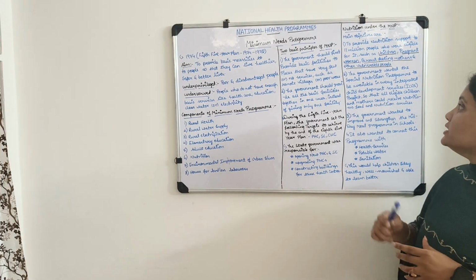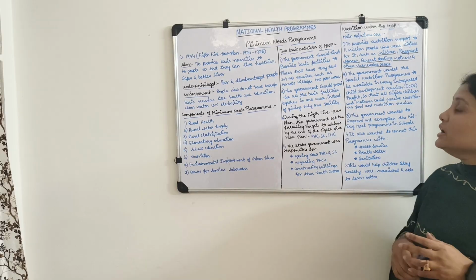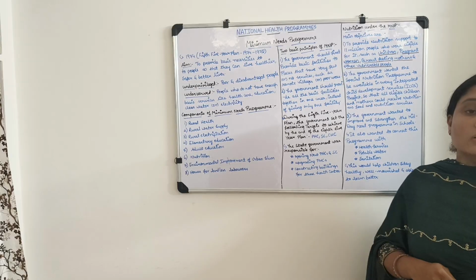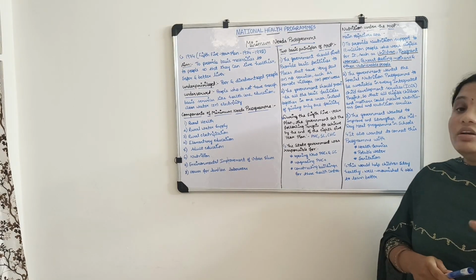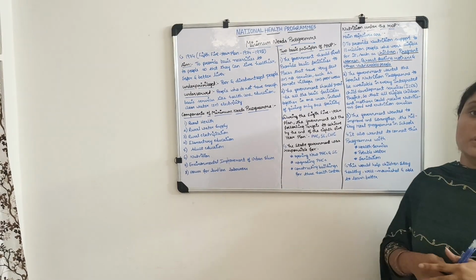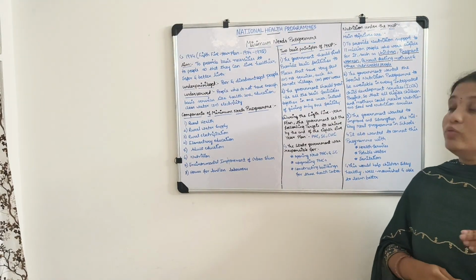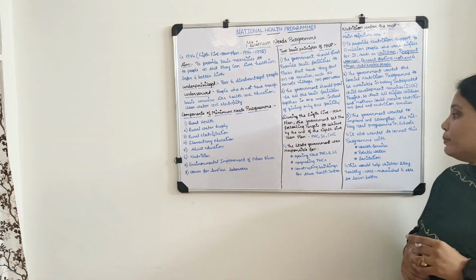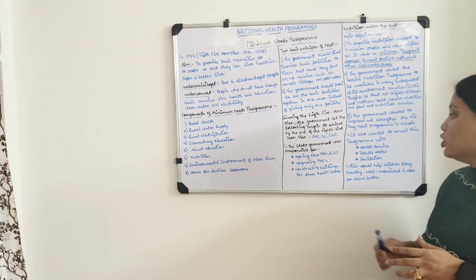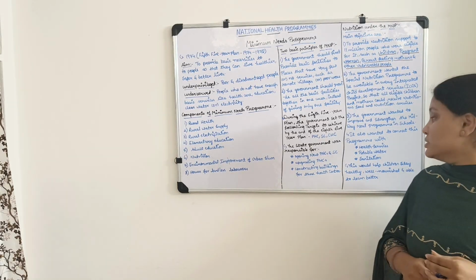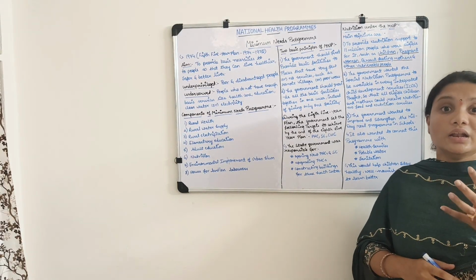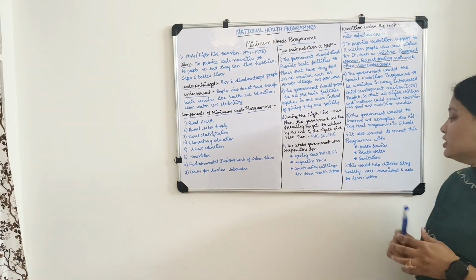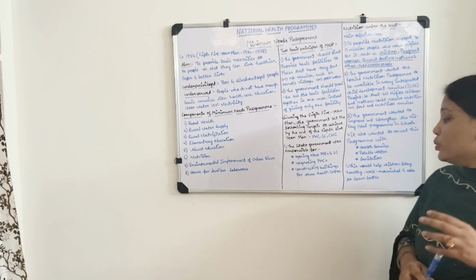Next one, the government wanted the special nutrition program to be available in every integrated child development services block, so that all eligible children and mothers could receive nutritious food and nutrition services. And next, third objective, the government wanted to improve and strengthen the midday meal program. And to that midday meal program, some services are connected. What are they? Health services, that means regular health checkups, potable water, that means drinking and clean water, and sanitation. This would help children stay healthy, well nourished, and able to learn better.